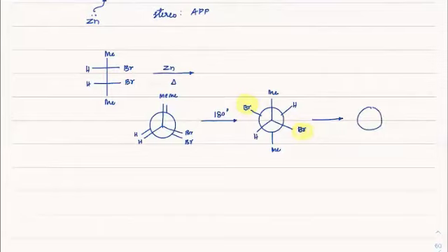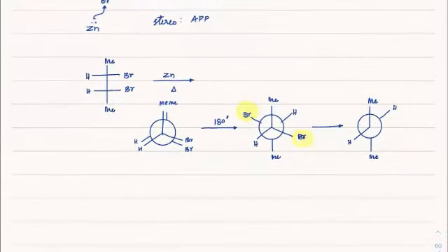So on doing that, we will get methyl and hydrogen present here, and hydrogen or methyl present here. So you can see both of them are opposite to each other. So I can say it is forming a trans product, methyl and methyl, hydrogen and hydrogen. Okay, so that's how we will get this as a trans product.